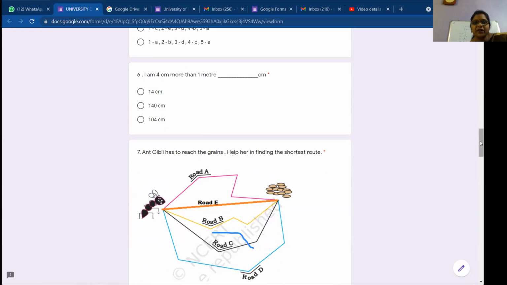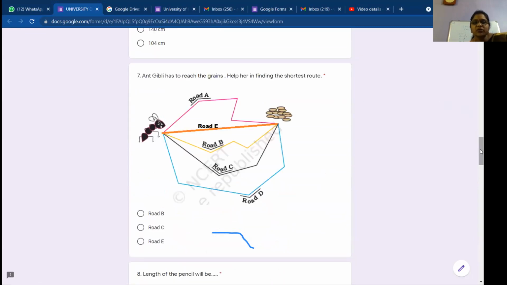There is a map given here and the ant has to reach the grains. Can you see an ant here? Yes, ma'am. Can you see the other side grains? Yes, ma'am. Now the ant wants to reach those grains. Help her in finding the shortest route.